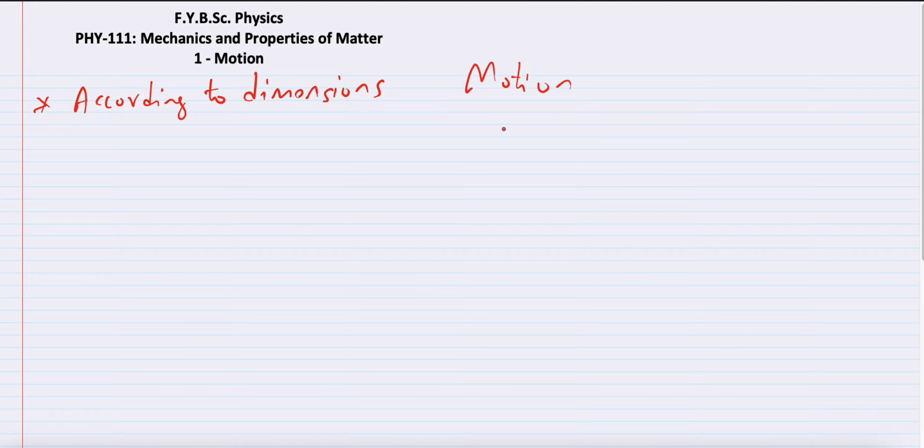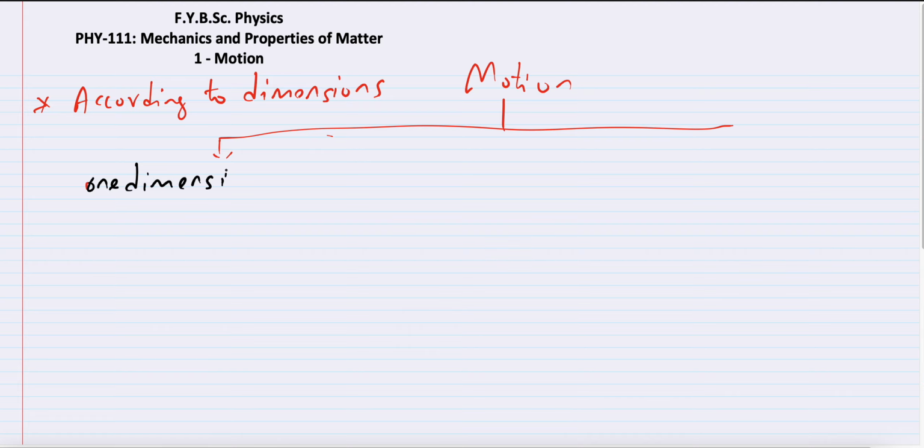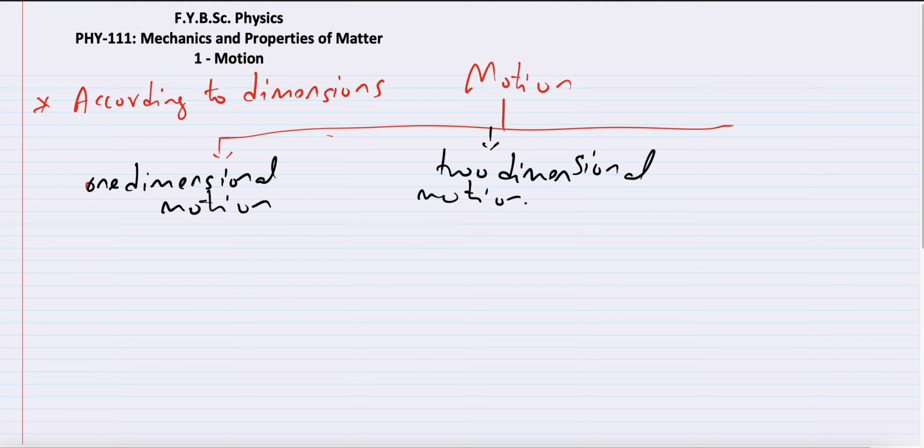What is dimensions? Dimensions means whether the particle is moving in 1 dimension, 2 dimensions or 3 dimensions. So I can call this one dimensional motion. I can have another, 2 dimensional motion, and I can also have 3 dimensional motion.